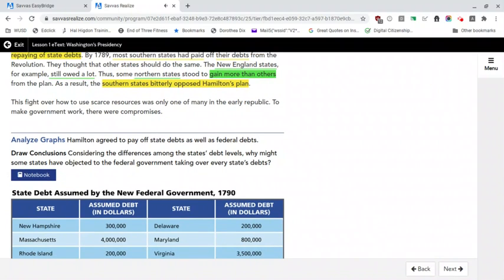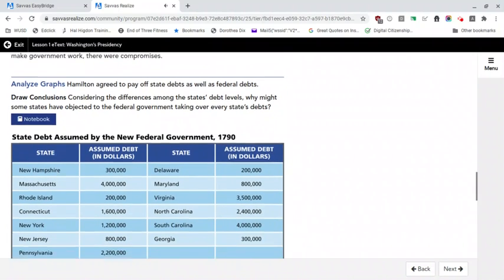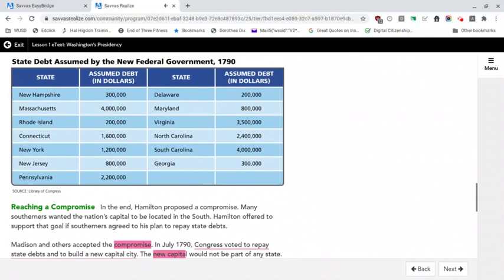This fight over how to use scarce resources was only one of many in the early republic. To make government work, there were compromises. Reaching a compromise. In the end, Hamilton proposed a compromise. Many Southerners wanted the nation's capital to be located in the South. Hamilton offered to support that goal if Southerners agreed to his plan to repay state debts. Madison and others accepted the compromise.